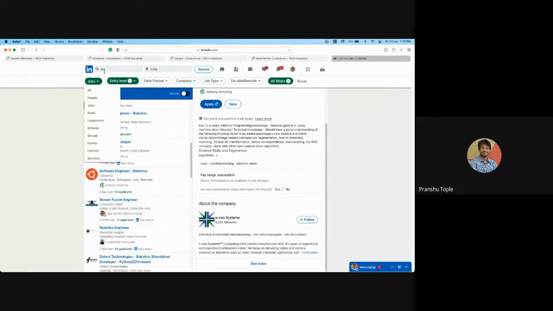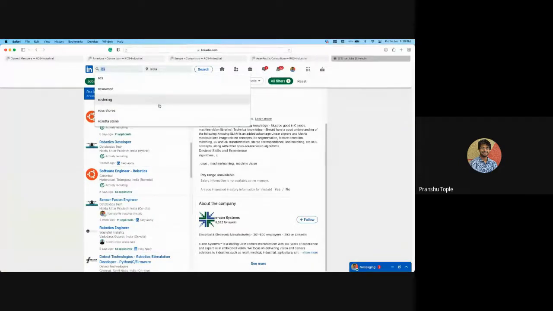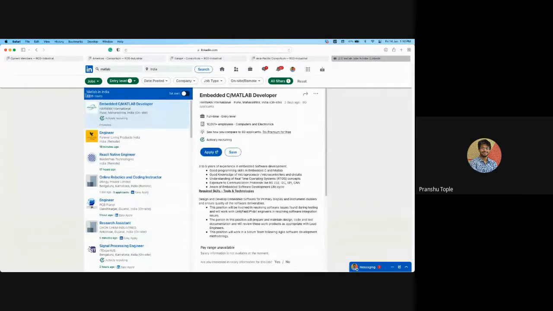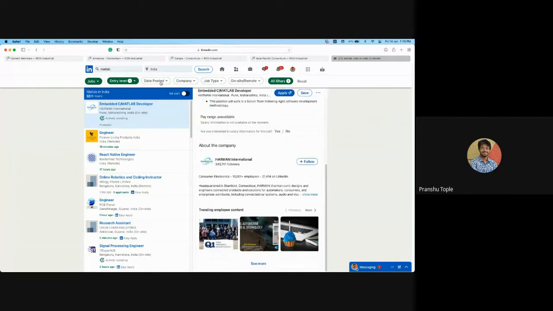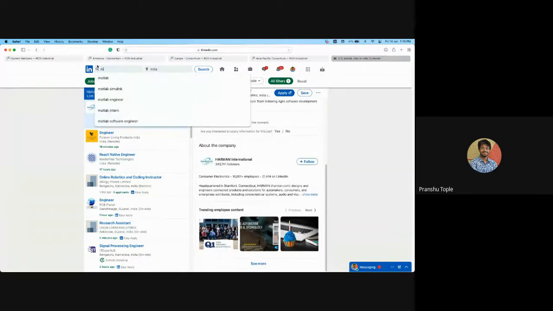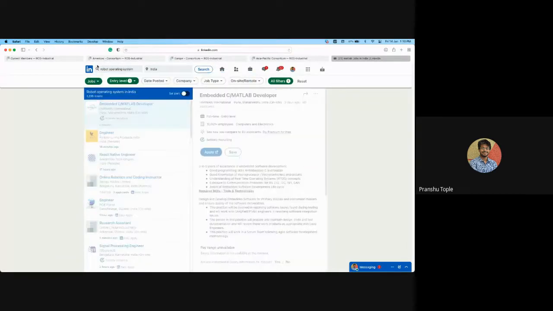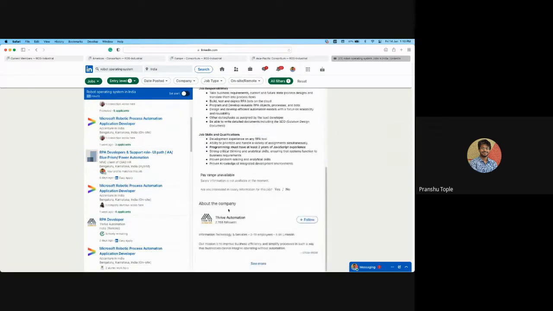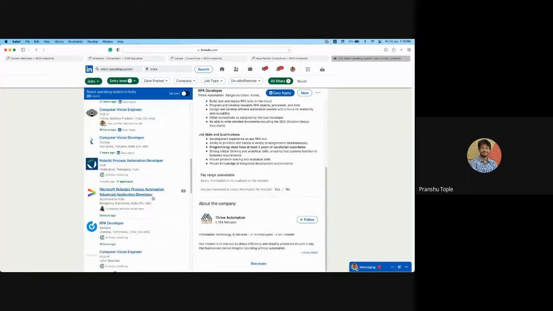In jobs, instead of ROS, I will type MATLAB. Let's see how many people are looking at MATLAB still. Okay, MATLAB has a lot of things. But our clients that we have worked with have seen this scenario that ROS is more upcoming. So if I search robot operating system, does that make any difference? Yeah, even robot operating system has 221. Nothing compared to MATLAB, but yeah, it's shifting.